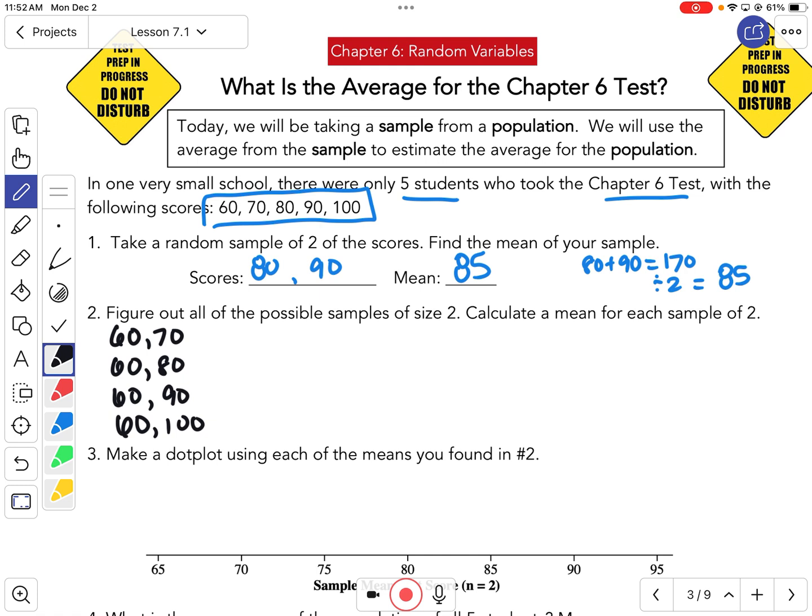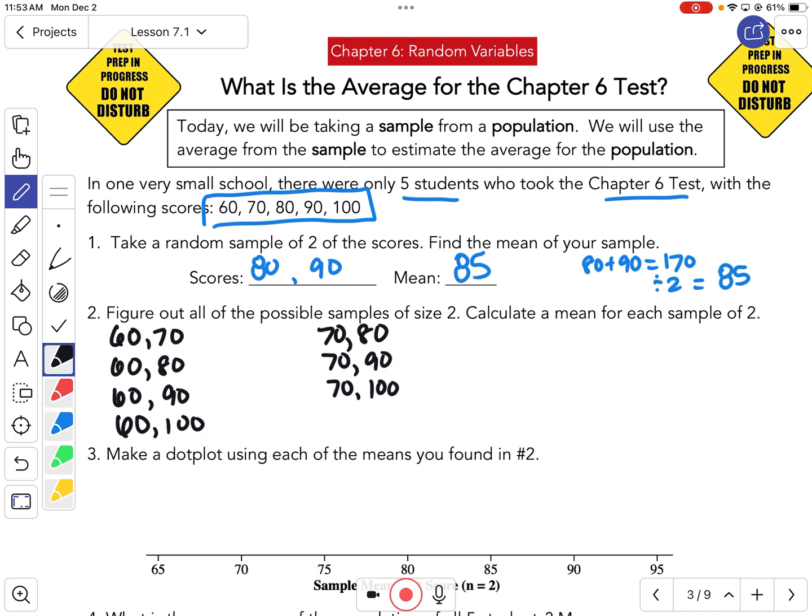Now let's start with 70. Would I want to do 70 and 60? I've already done it. There's no need to do it again. So I could do a 70 and an 80, a 70 and a 90, a 70 and a 100. There's no reason to repeat anything.